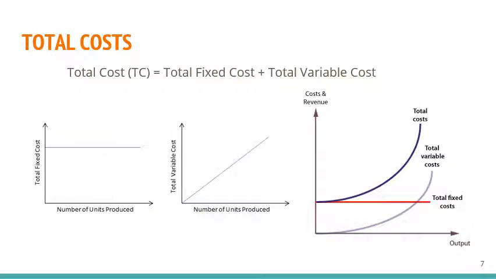Total cost. Total cost is the sum of both total fixed cost and total variable cost. Whenever the number of units produced keeps on increasing, the total fixed cost remains constant. It will not vary. However, the total variable cost will increase proportionally. The combination of both total fixed cost and total variable cost gives us total cost.